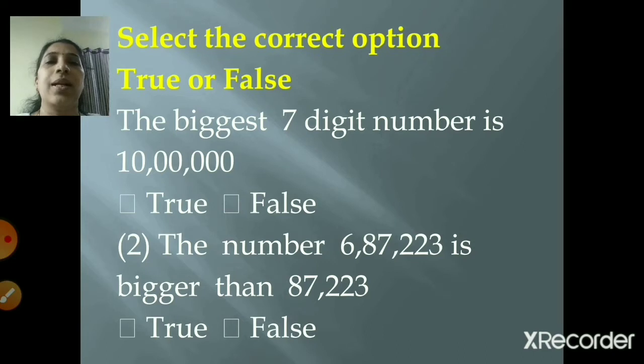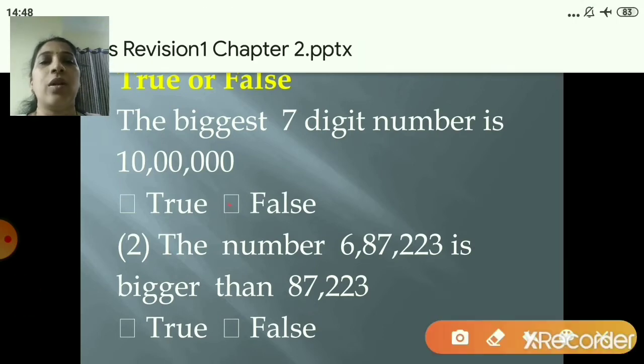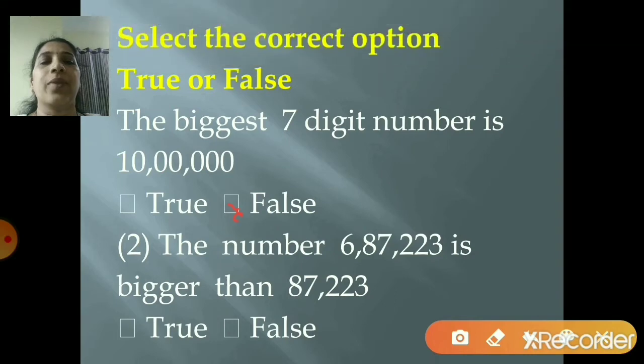So it is 10 lakh, right children? So is it the biggest 7-digit number is 10 lakh? No, na? The biggest 7-digit number will be something different, right? So this 10 lakh, it is a smallest 7-digit number, right? So whatever the question is given, that is false. So you will select false as your option, right?